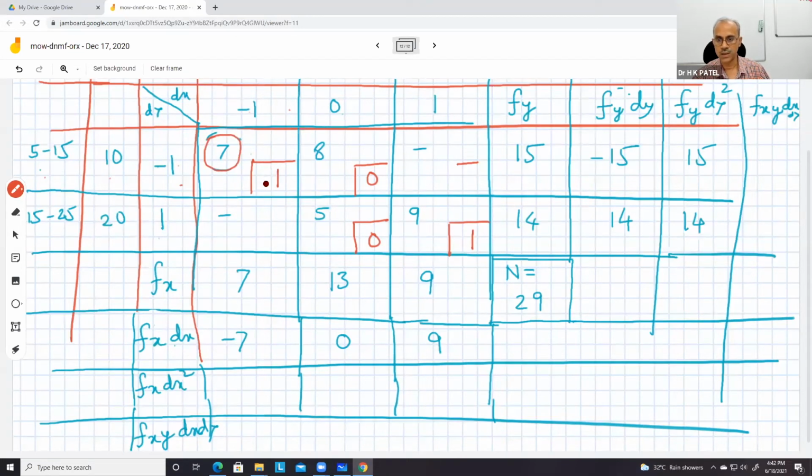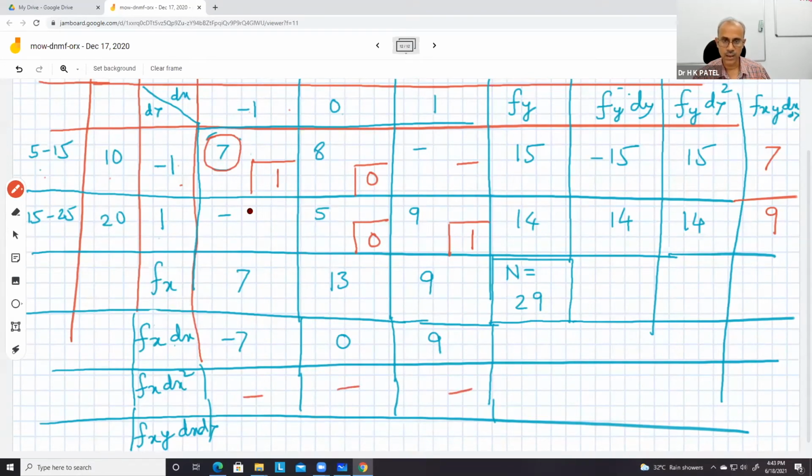So 7 into 1. Okay. So 7, 8 into 0, 0. You just add that. So 7 into 1 plus 8 into 0. So this is 7. Then here 5 into 0, 0, 9 into 1. So 9. Okay. Similarly, here I should have calculated this. So you can calculate this now, no problem.